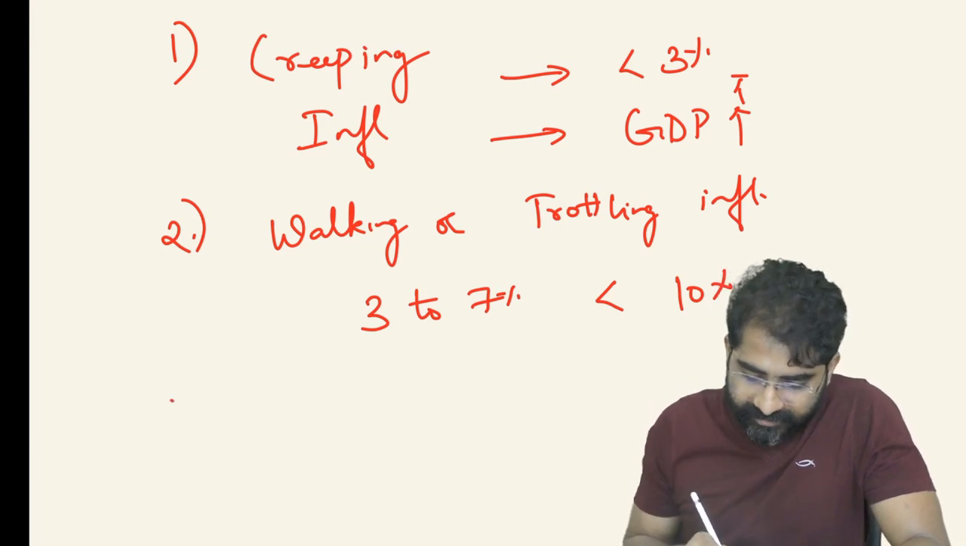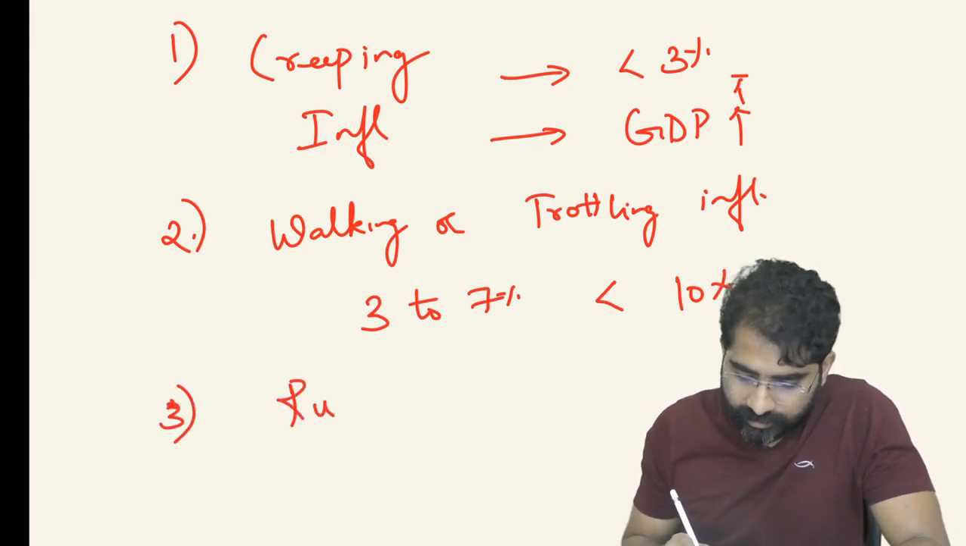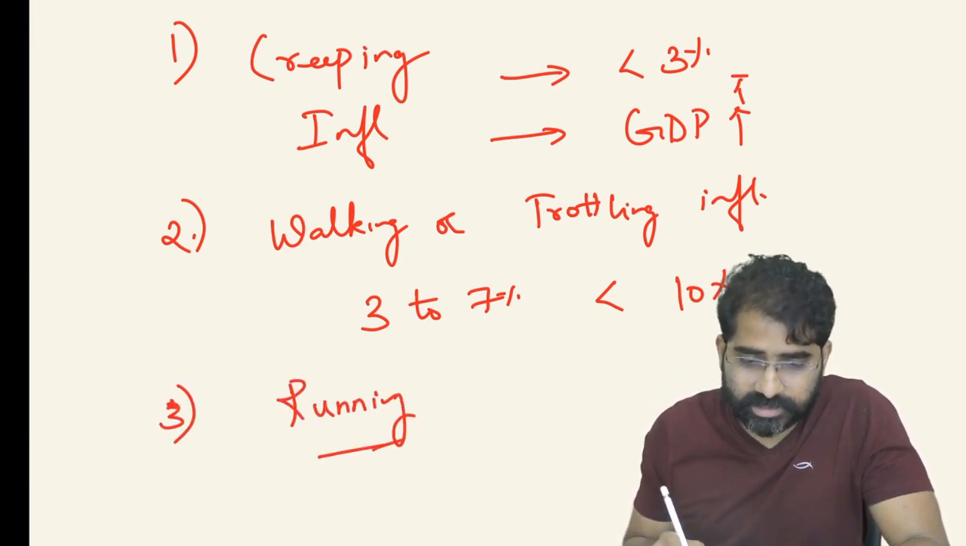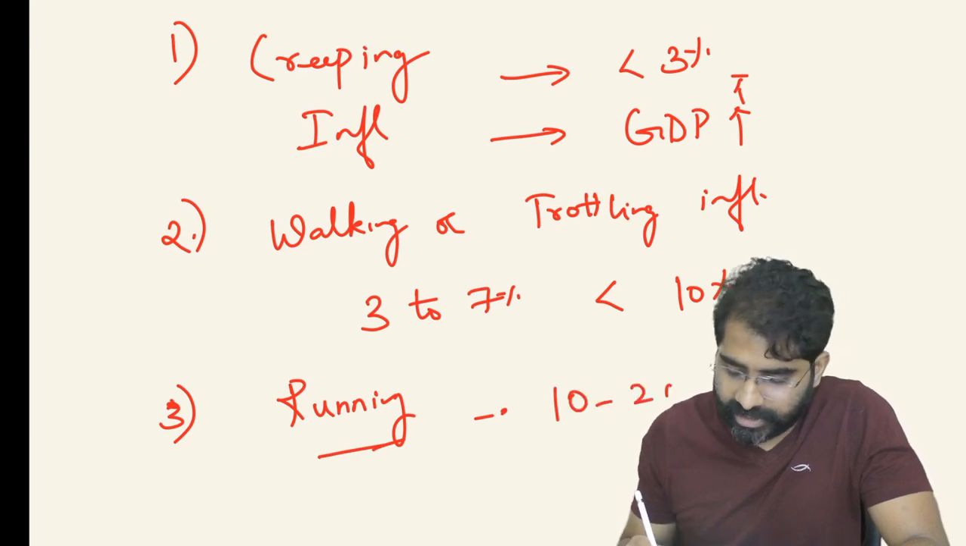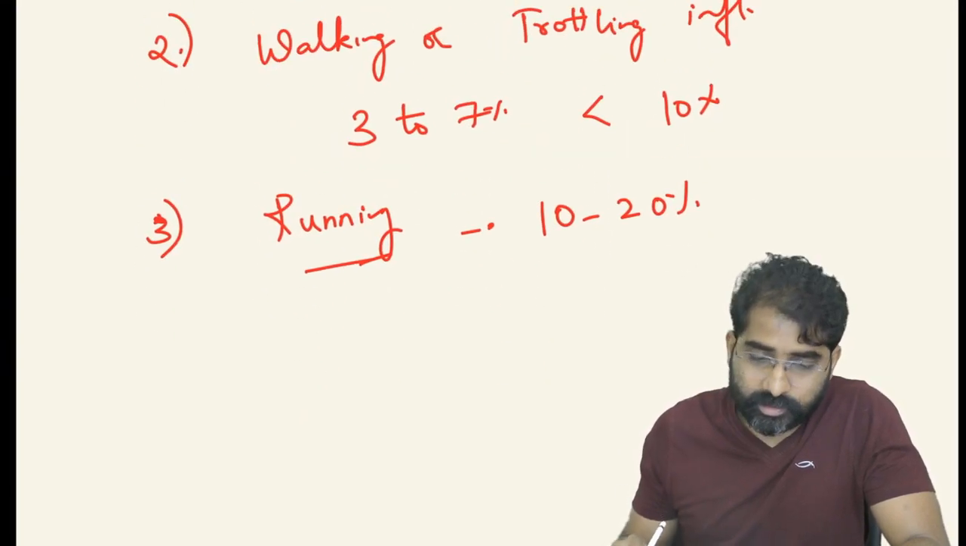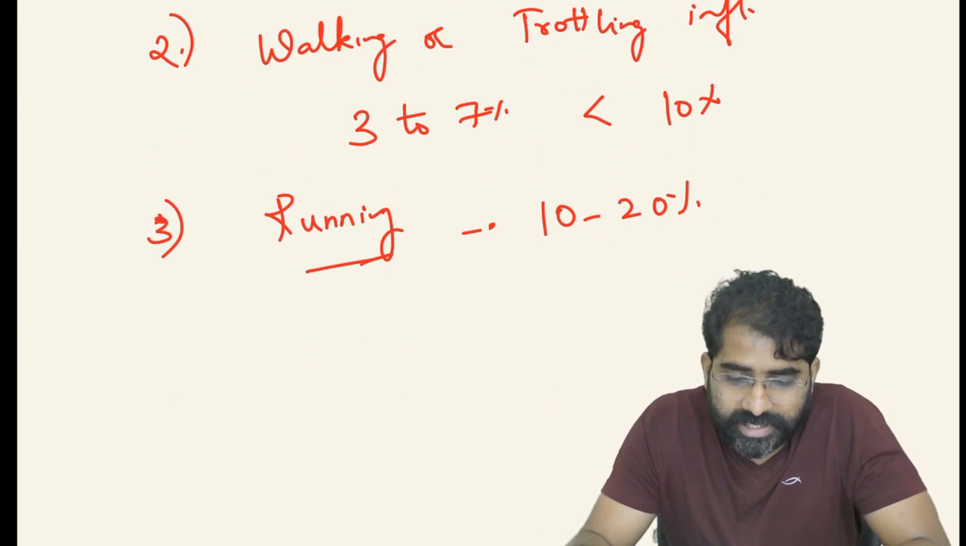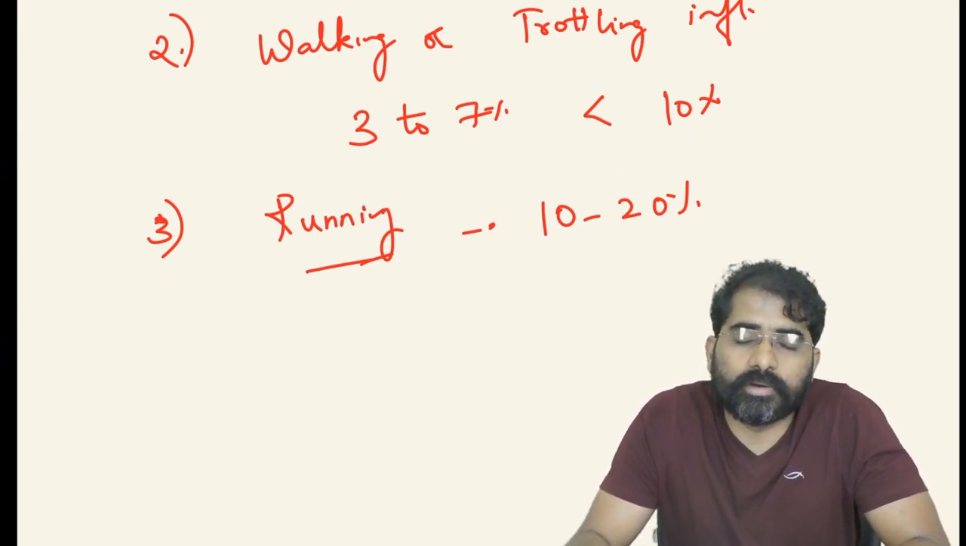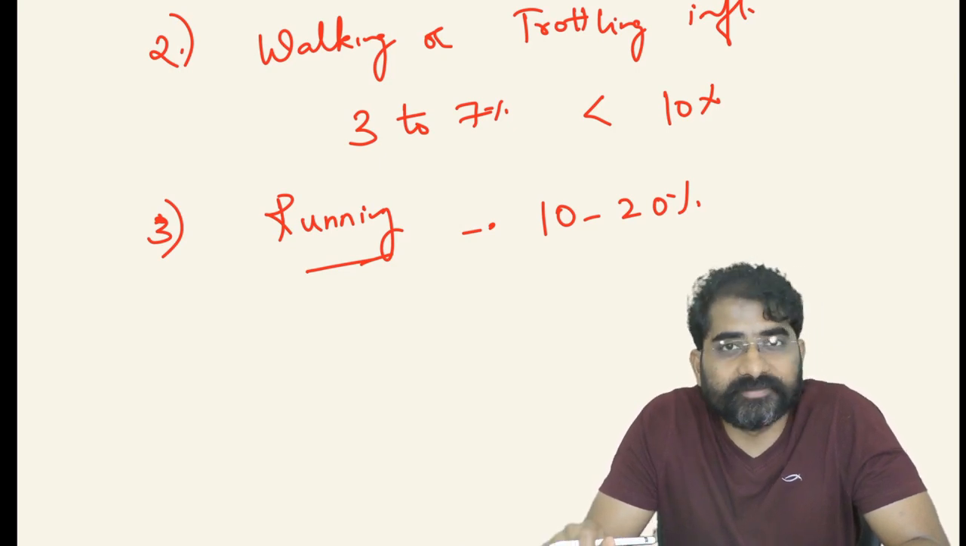Then we have the running inflation. We use the word running here. Running is also dangerous, around 10 to 20% rate. It's like the running of a horse. It is going to go against the economy, an adverse effect on the economy.